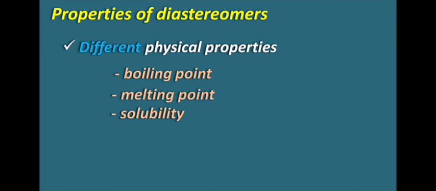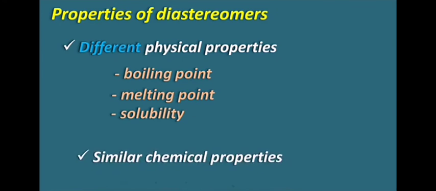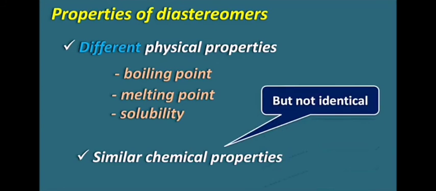Similarly, diastereomers will have similar chemical properties. Here you have to remember the term similar, but they are not identical chemical properties. Because they have similar functional groups, they will have similar chemical reactions, but they are not identical. That means they are not identical in the rate of the reaction as well as the yield of the reaction. So diastereomers will have different physical properties and somewhat similar chemical properties.